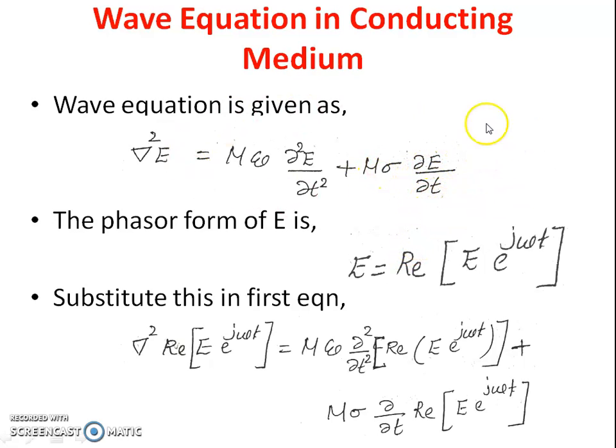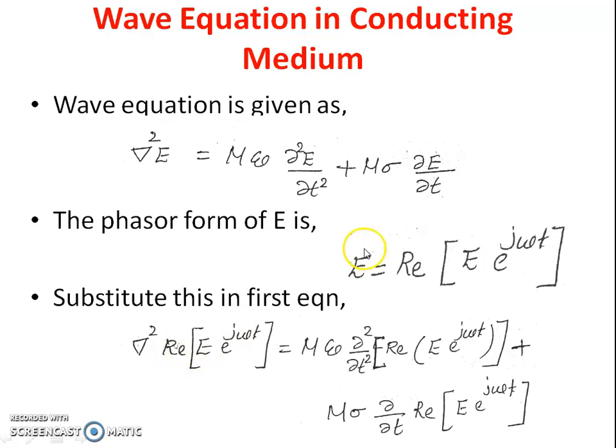And this can be written in the phasor form. We studied it in the last module, that is, E is equal to real part of E raised to j omega t, and substitute this value for E in the first equation.